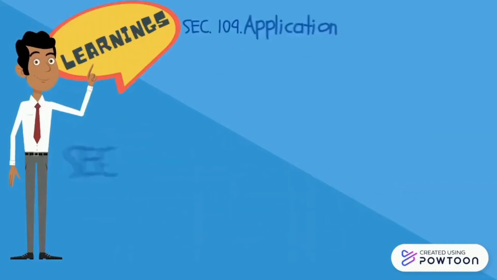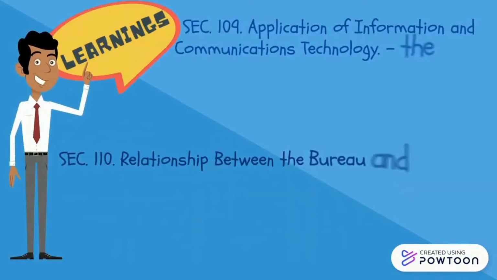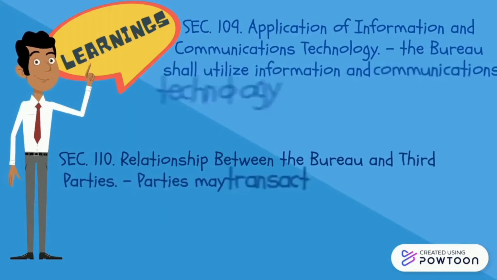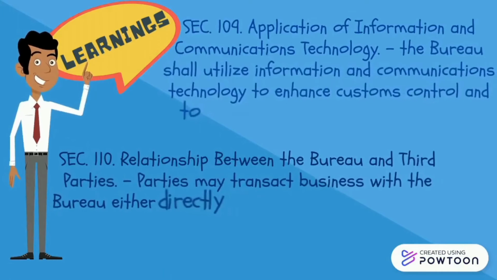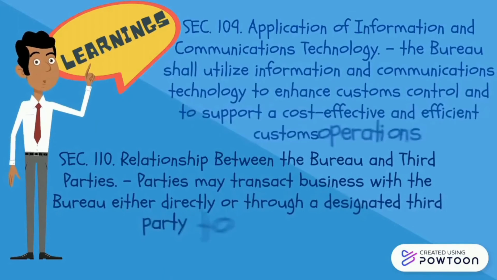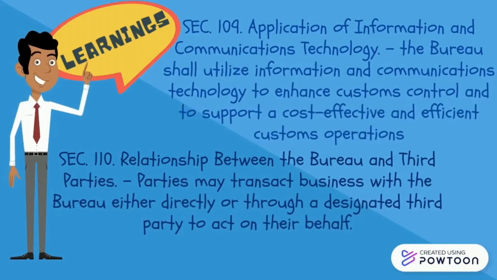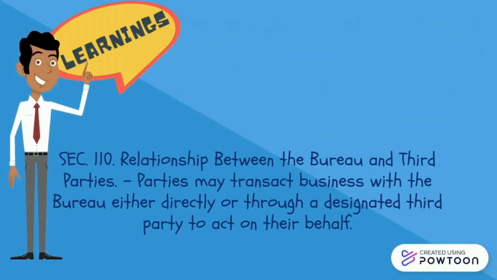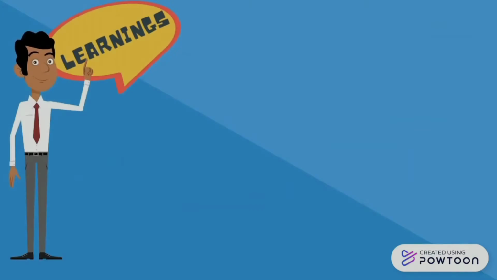Next is Section 109, Application of Information and Communications Technology. The Bureau shall utilize information and communications technology to enhance customs control and to support cost-effective and efficient customs operations. While in Section 110, Relationship between the Bureau and third parties. Parties may transact business with the Bureau either directly or through a designated third party to act on their behalf.